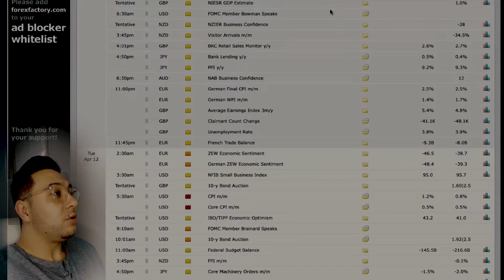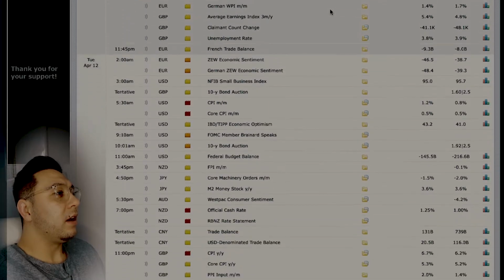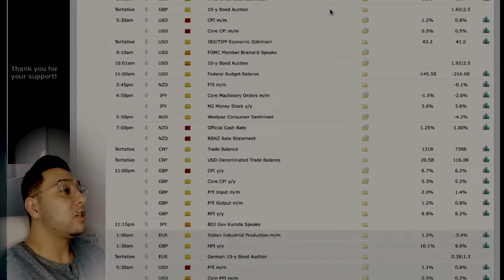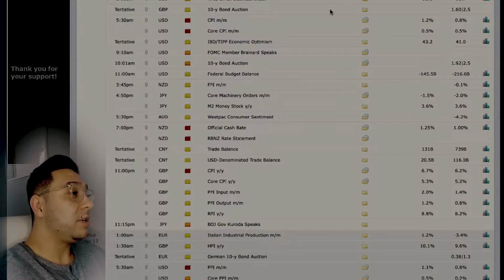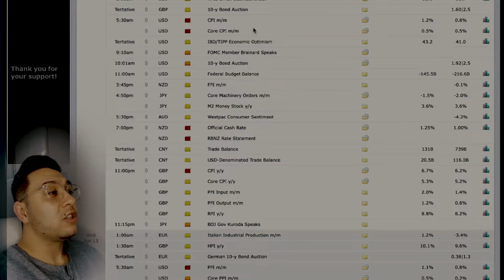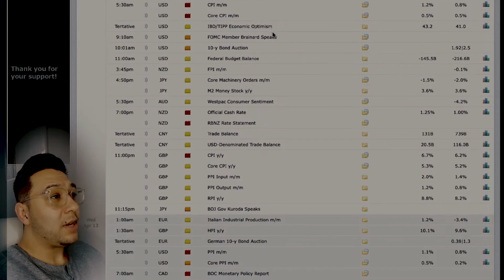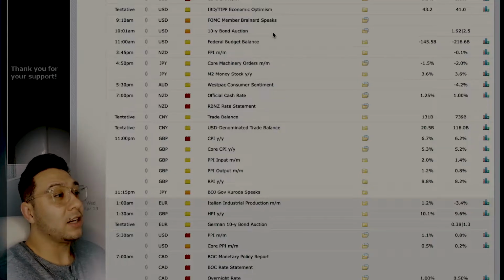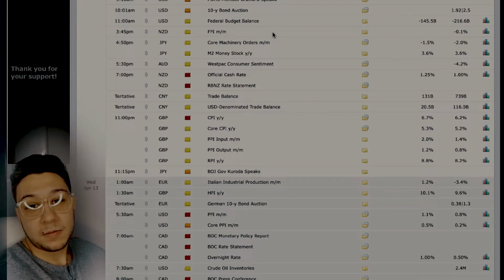There's not too much news on Monday. On Tuesday, we have some high impact news. We have consumer price index, core CPI for the US dollar at 5:30 during New York session, and CPI is consumer price index, and what that basically measures is the cost of consumer goods, and that correlates with inflation in the economy in that country, in this case the United States.